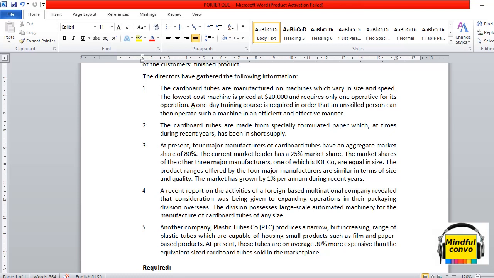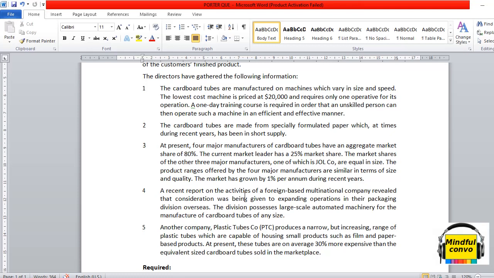The fifth point is, another company, Plastic Tubes Company, produces a narrow but increasing range of plastic tubes which are capable of housing small products such as film and paper-based products. At present, these tubes are on average 30% more expensive than equivalent sized cardboard tubes sold in the marketplace.